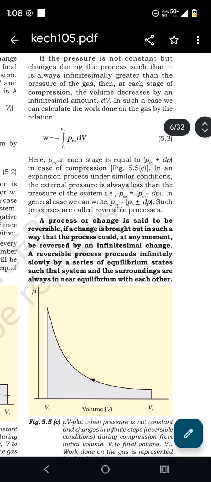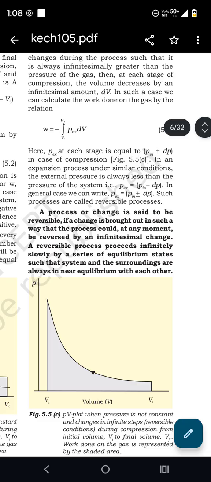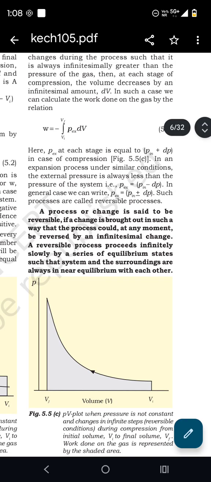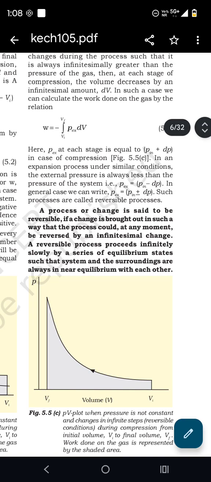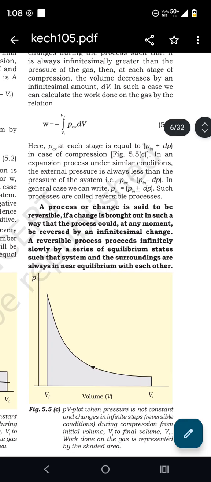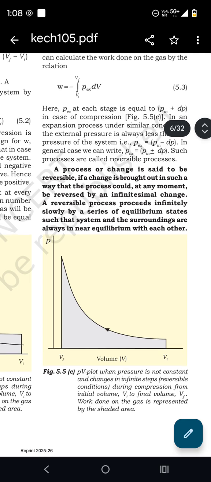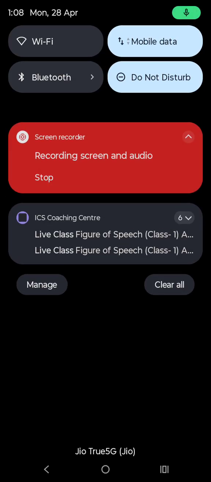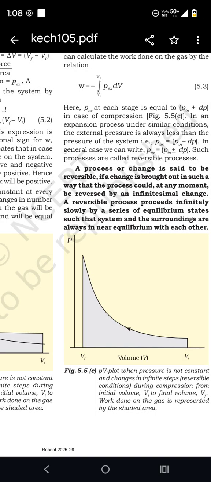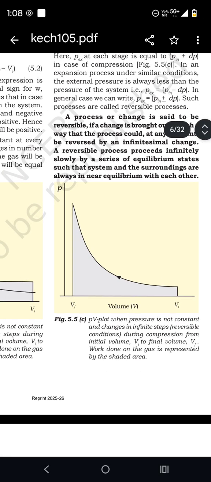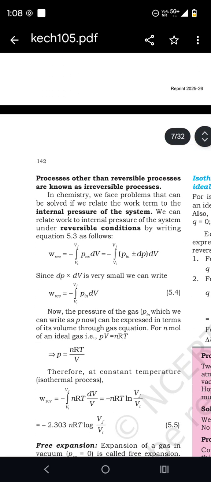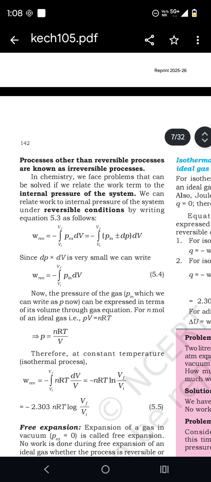A process or a change is said to be reversible if a change is brought about in such a way that the process could at any moment be reversed by an infinitesimal change. A reversible process proceeds infinitely slowly by a series of equilibrium states such that the system and the surroundings are always near equilibrium with each other. Processes other than reversible processes are known as irreversible processes.